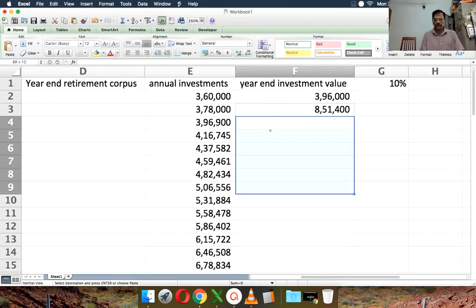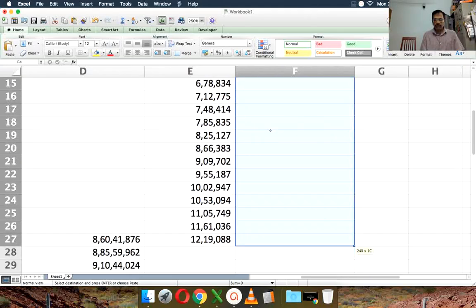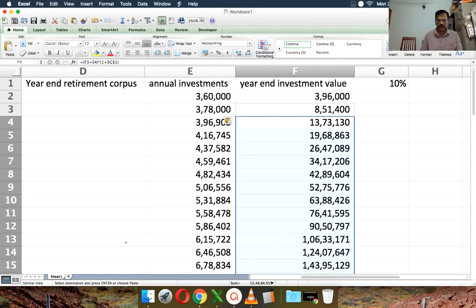So if our assumptions are okay, the final investment value should be greater than or equal to this 8.6 crores that we got. So let's find out.